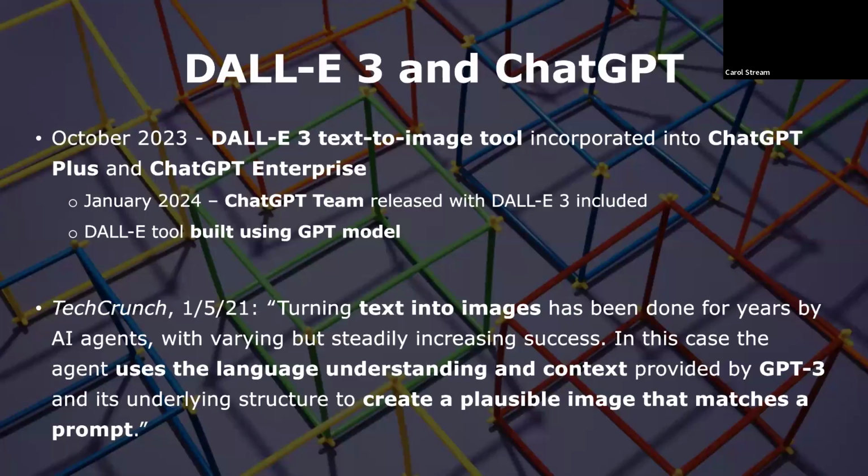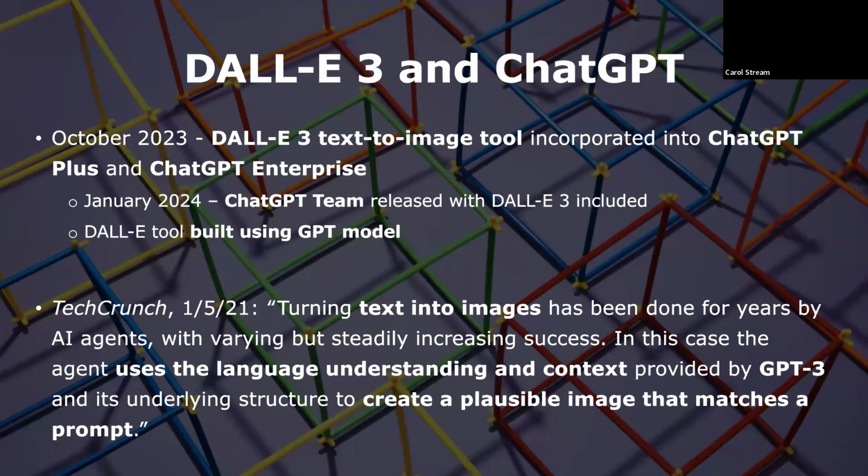Further expansions to ChatGPT added the ability to generate images in addition to text. OpenAI incorporated DALL-E 3, the newest version of their DALL-E text-to-image creation tool, into ChatGPT Plus and ChatGPT Enterprise in October 2023, while ChatGPT Team debuted in January 2024 with DALL-E 3 already included.